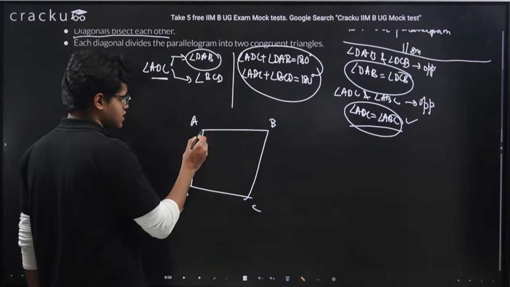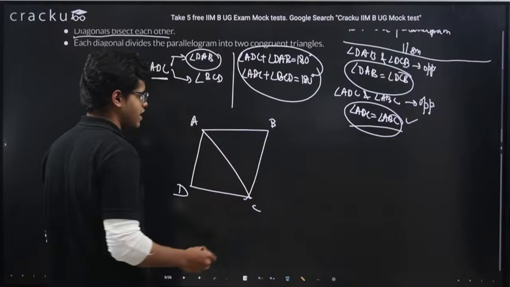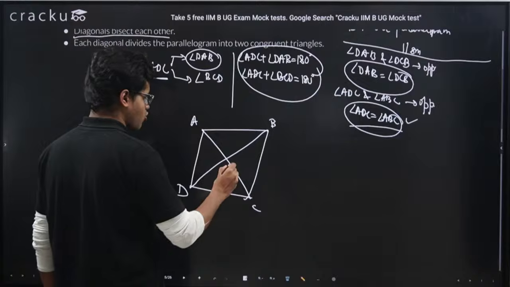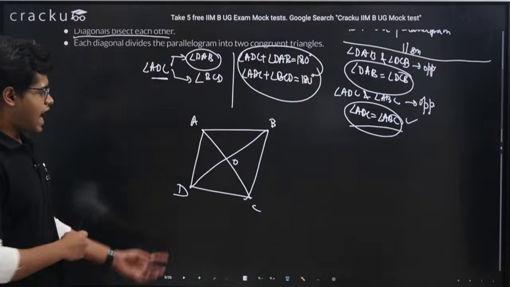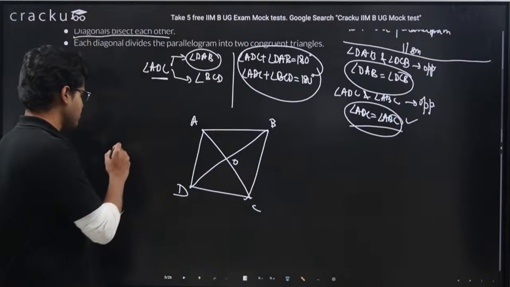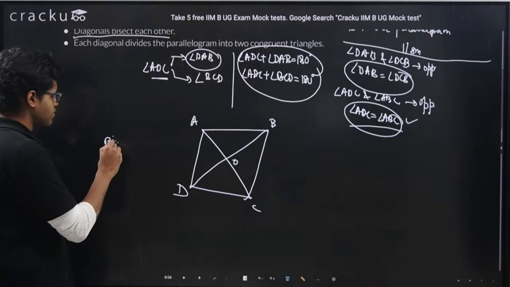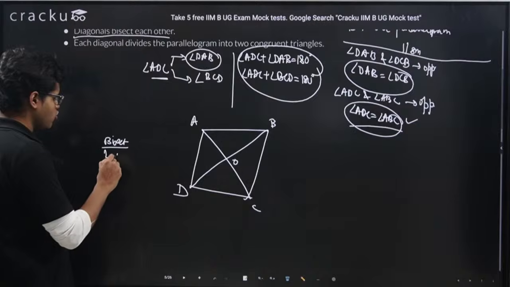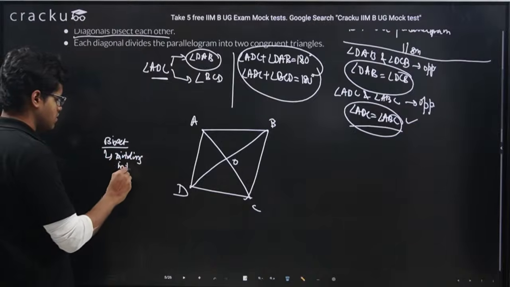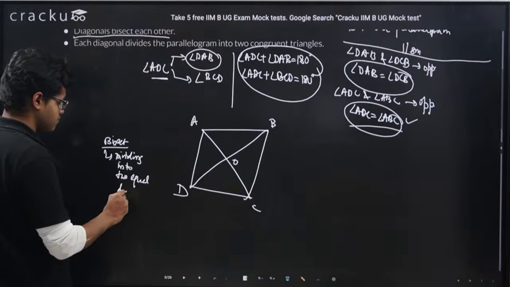So the opposite vertices A and C: this is a diagonal, and B and D: this is a diagonal. Let's say they meet at O. Bisect means dividing into two equal parts.